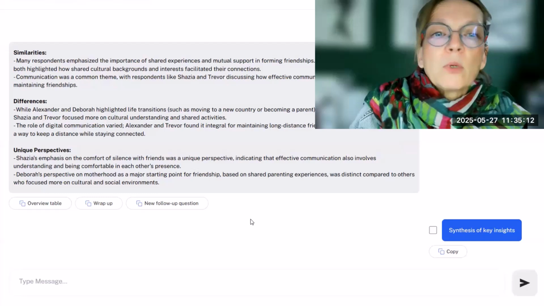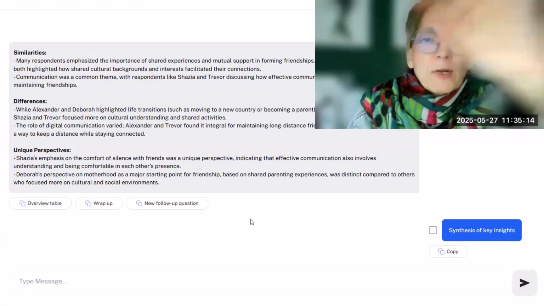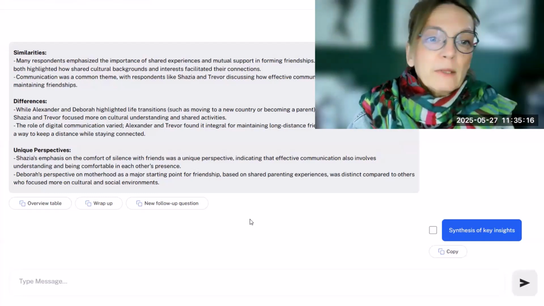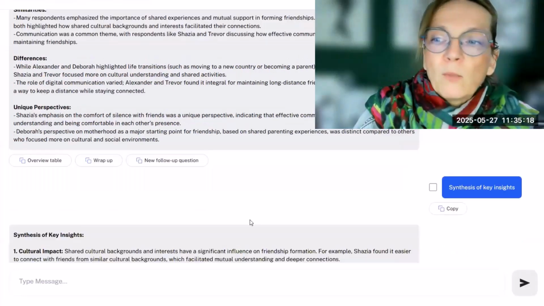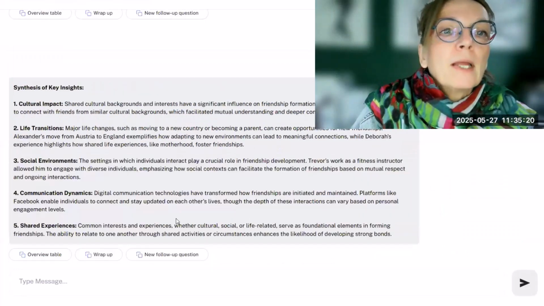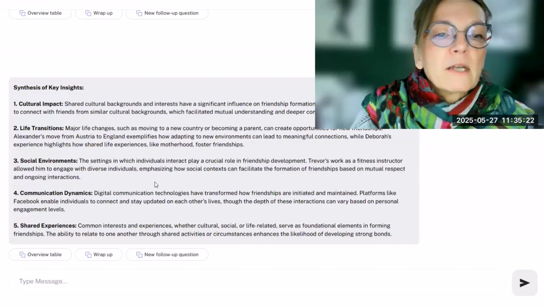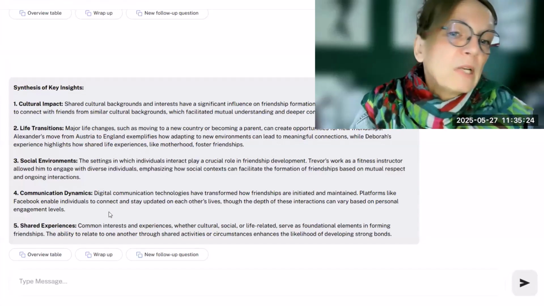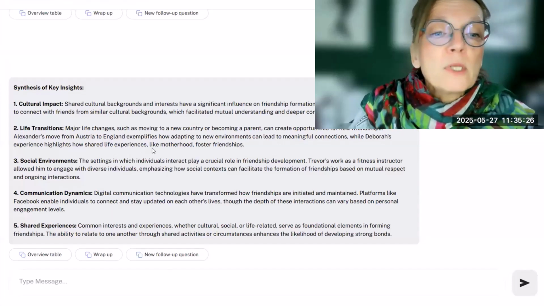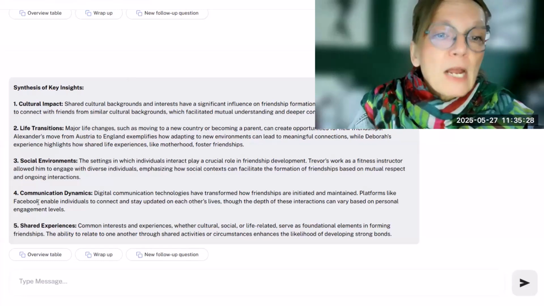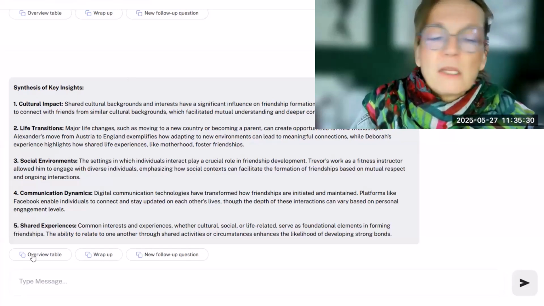So what you also see is, once we have used an option, it's not showing anymore as an option. Yeah, so now it did the key insights. We can always ask more follow-up questions if we want. But the last synthesis option is the overview table.